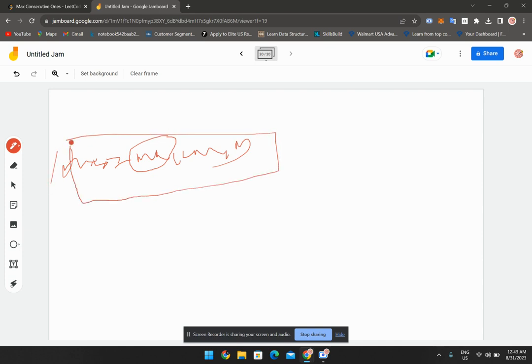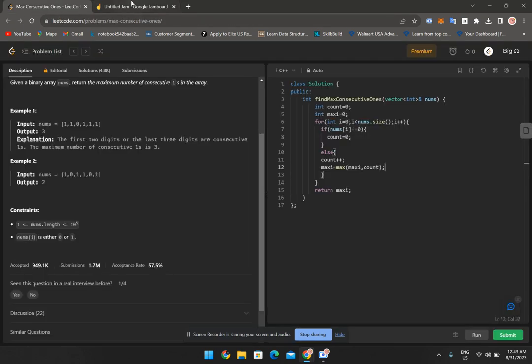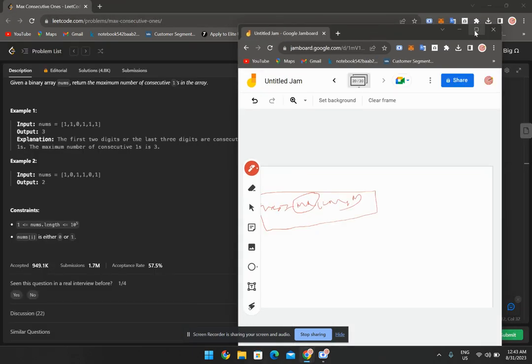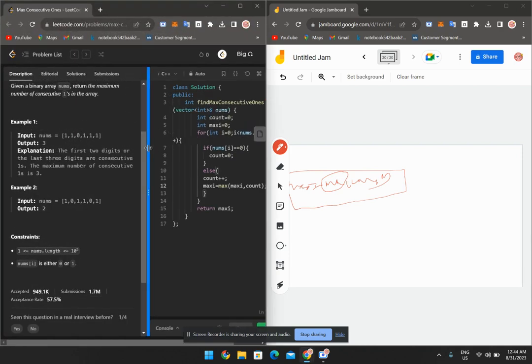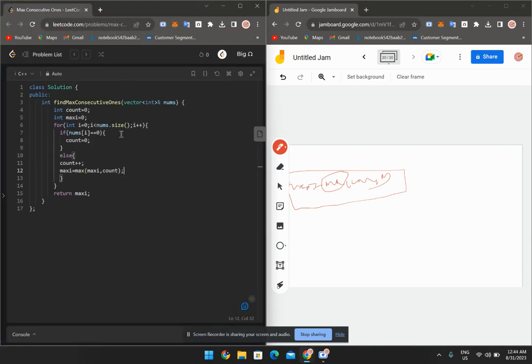Okay, so now let us move on to the coding part, and in the coding part we can understand that particular problem very simply. So just like that, we will iterate.